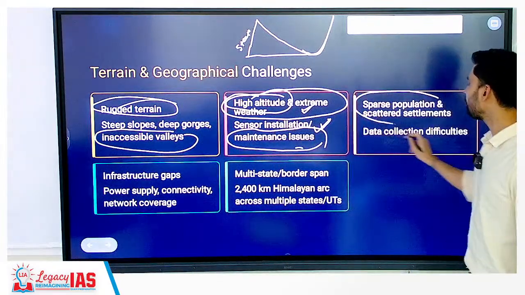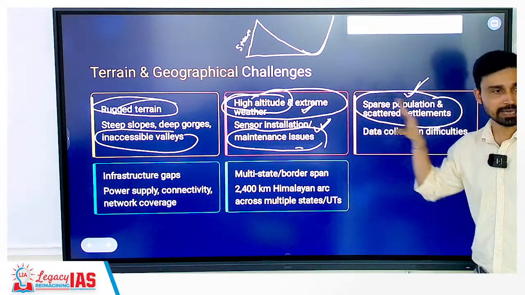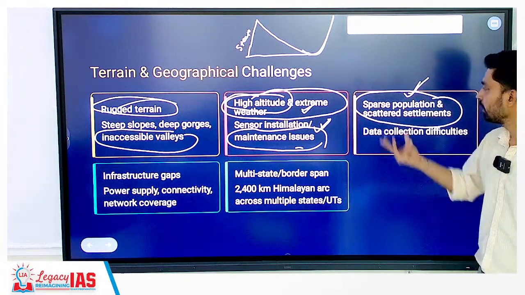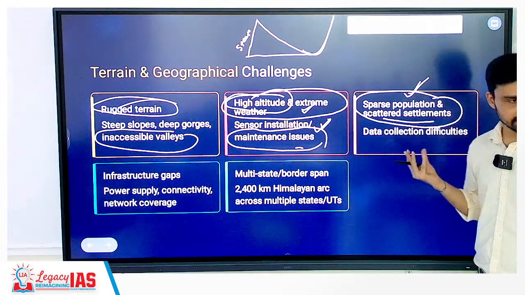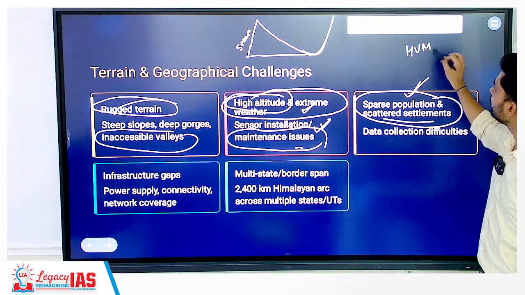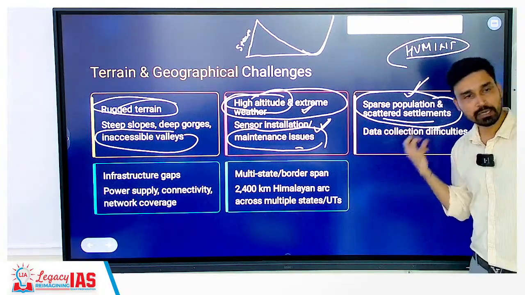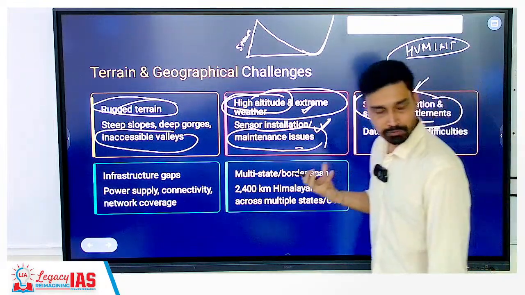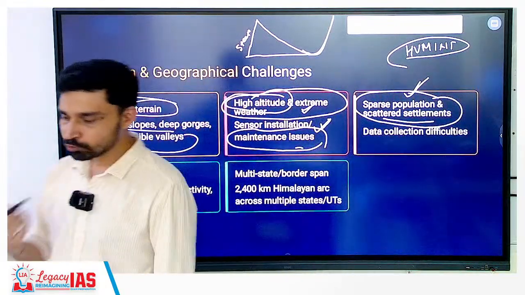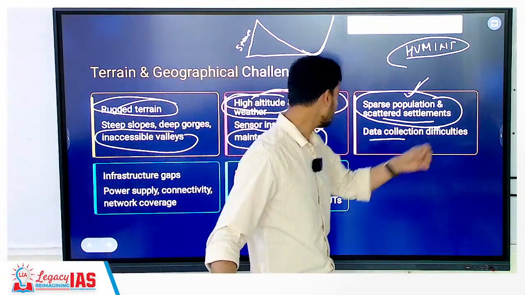The other is that the government does not worry about that area much, because population-wise it is sparsely populated. Settlement is of a scattered nature, and because of this, many times you also depend on human intelligence or information from human sources. So it again becomes difficult because the population is very, very sparse. Humans are also not able to relay information. Data collection becomes very, very difficult in nature.